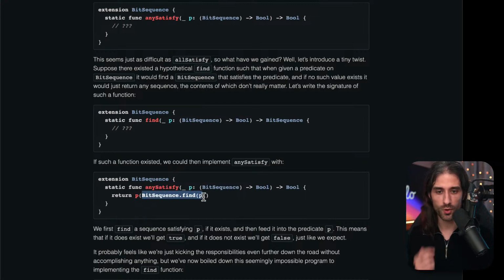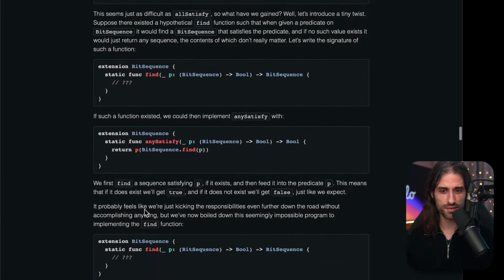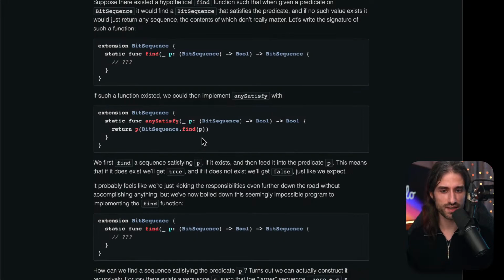So this function returns something that may or may not satisfy the predicate, but if it finds something that satisfies the predicate, then we know that we found something. So we first find a sequence satisfying P if it exists, and then feed it into the predicate P. This means that if it does exist, we'll get true, and if it does not exist, we'll get false, just like we expect.